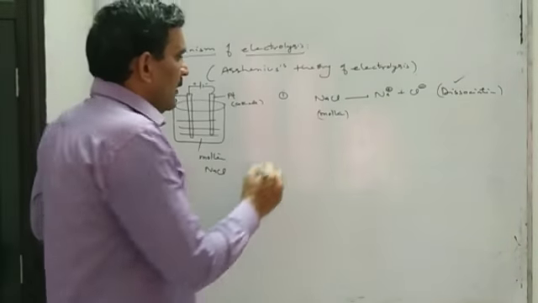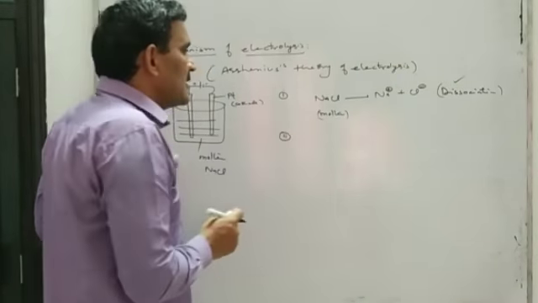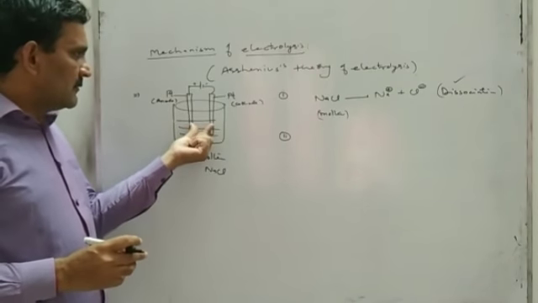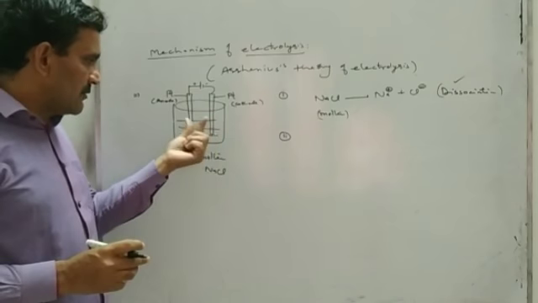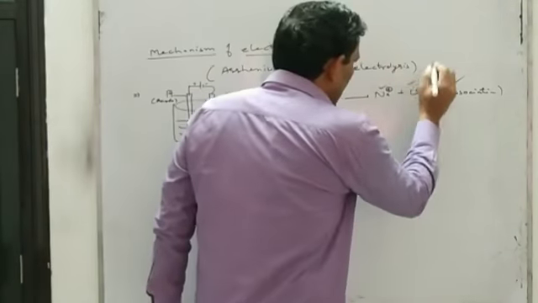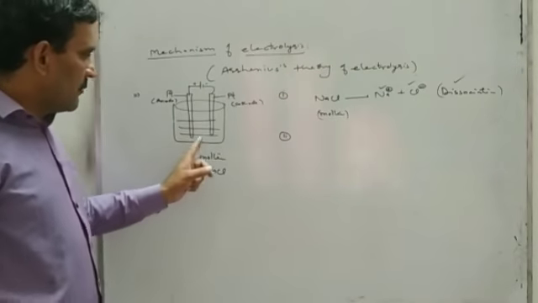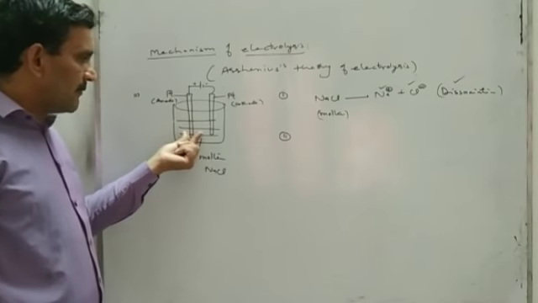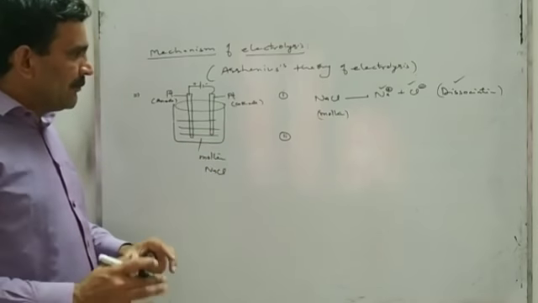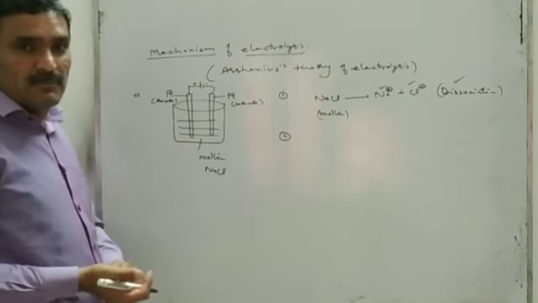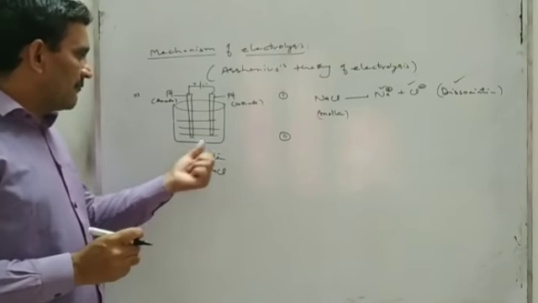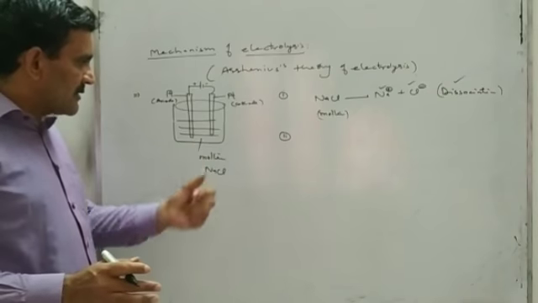Now the second stage of electrolysis is when we pass electricity through the molten state or aqueous solution of the electrolyte, these ions will migrate toward electrodes. In molten sodium chloride there are sodium ion and chloride ion, and sodium ion, being positively charged, will move toward the cathode. They will move toward the negative electrode. And likewise chloride ion, which carries negative charge, will move toward the anode.